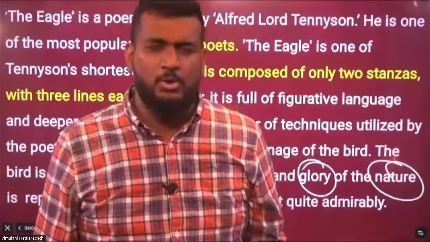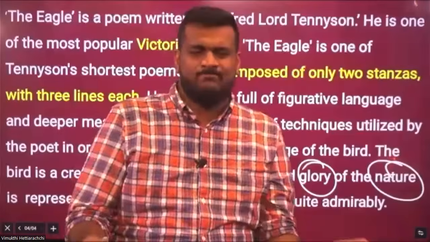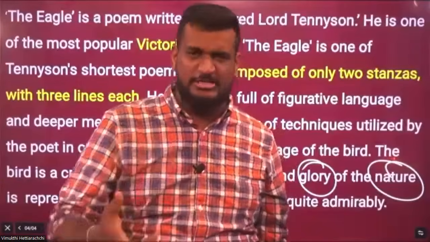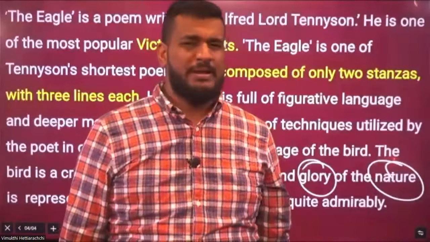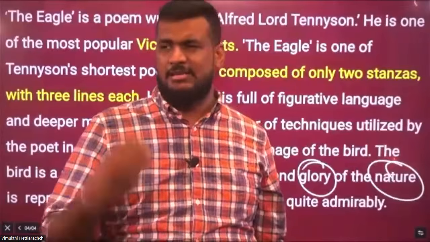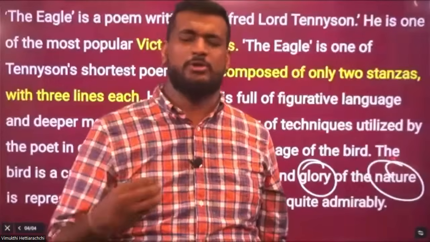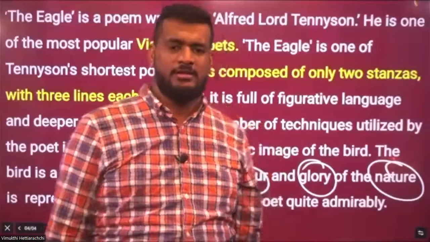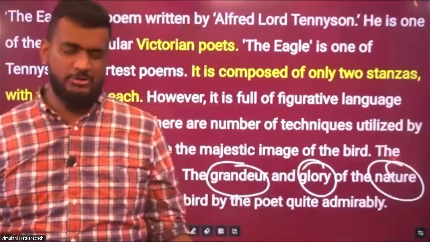If you explain about the eagle, you are explaining about nature. Simple as that. Whatever explanations you give to the eagle are actually discussing the admirable qualities of nature, the creation, the creator actually.